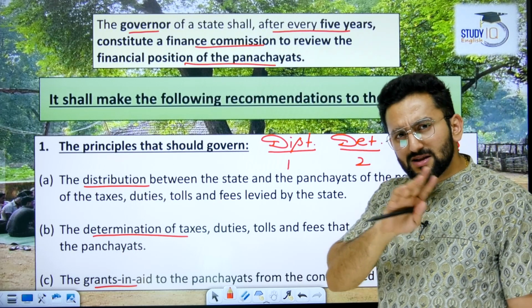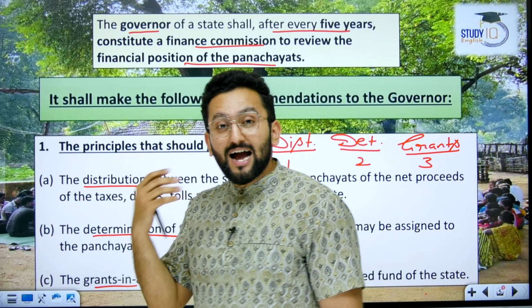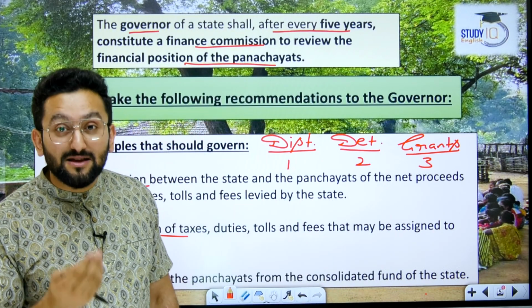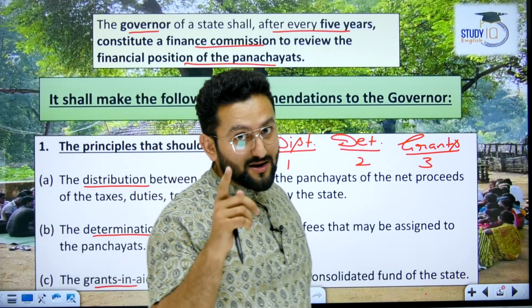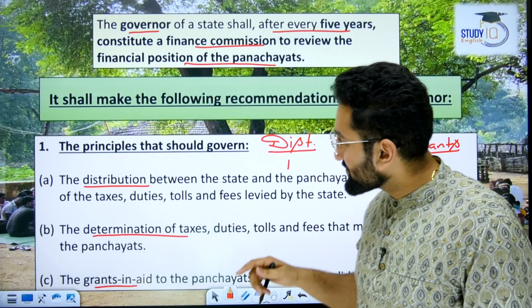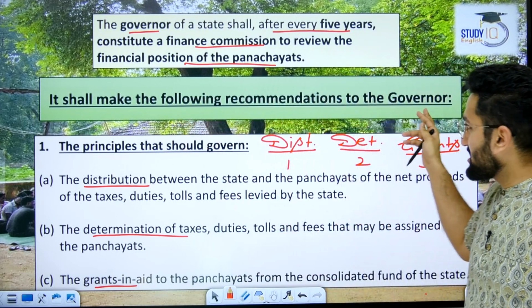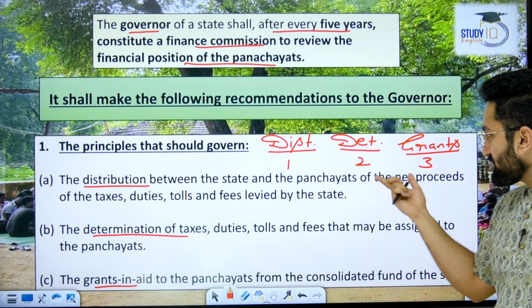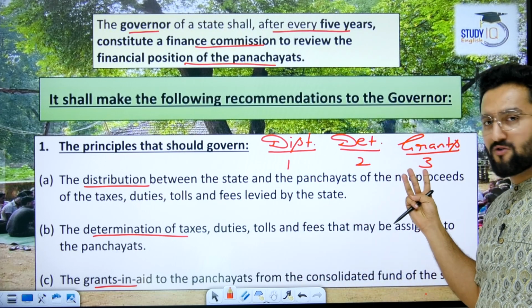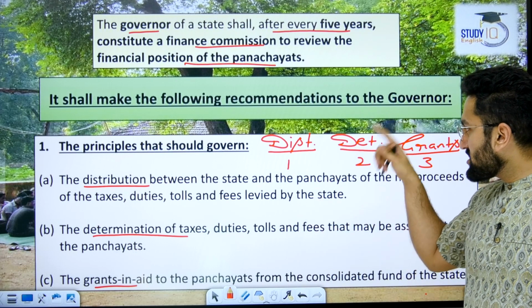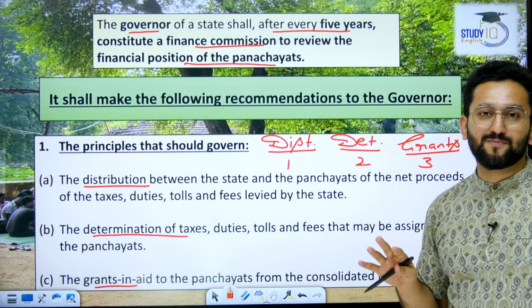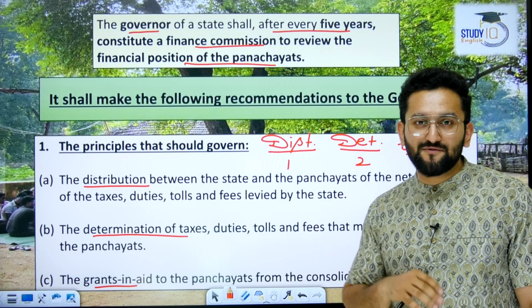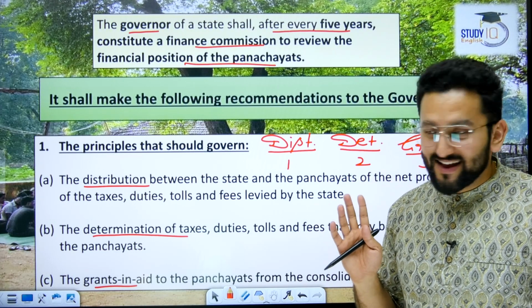Don't you think it has the same mechanism like we have with respect to the Finance Commission of India, Article 280, right? It shall make the following recommendations. Number 1, the distribution between the state and panchayat. So you can remember these 3 words: distribution, determination and grants. 3 areas on which the State Finance Commission is going to work.